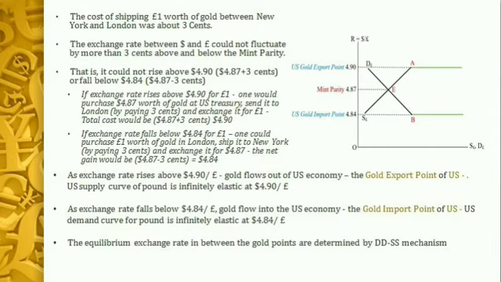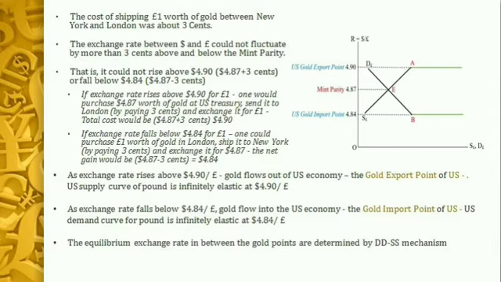So, if for any 1 pound a price less than $4.84 is quoted, then nobody will be standing ready to accept that, because just by shipping gold from one country to another, it is possible to have a net gain of $4.84. Therefore, $4.84 will be marking the minimum price, and $4.90 will be marking the maximum price.